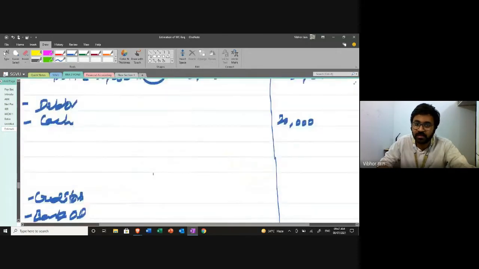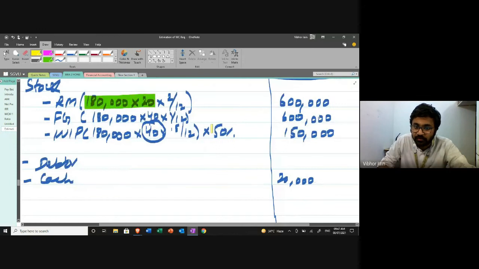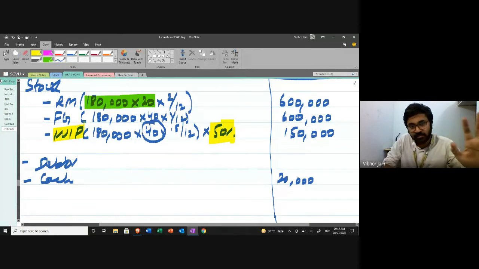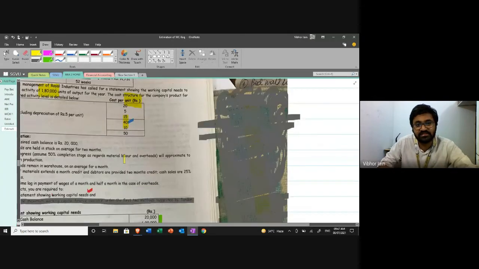Please pay attention to one thing. I would like to draw your attention to this 50%. Why am I adding 50%? Because this is work in progress. It is not 100% complete. On the other hand, finished good is ready, 100% complete. So I'm not going to add anything over here because this is finished good, it is 100% complete. Okay, clear? Next, moving on.